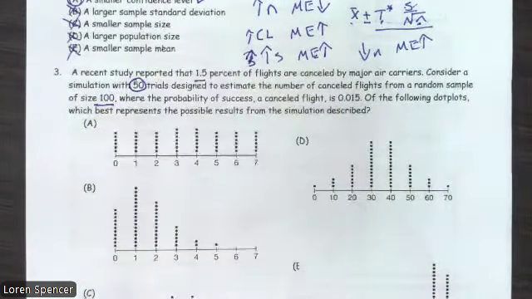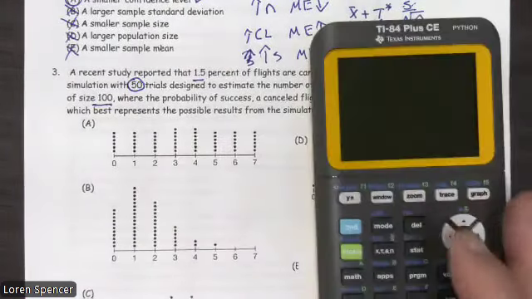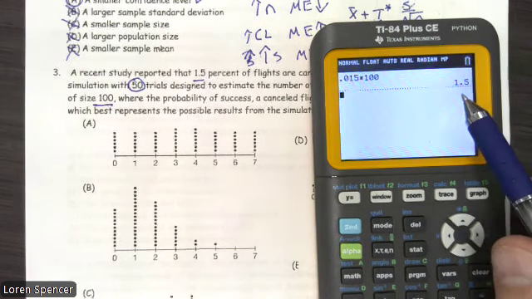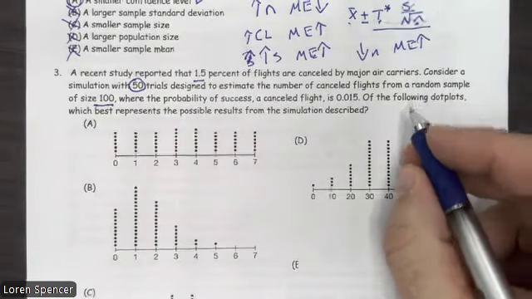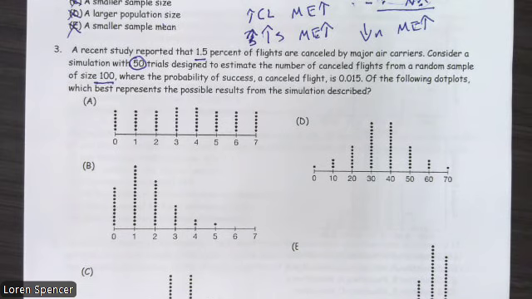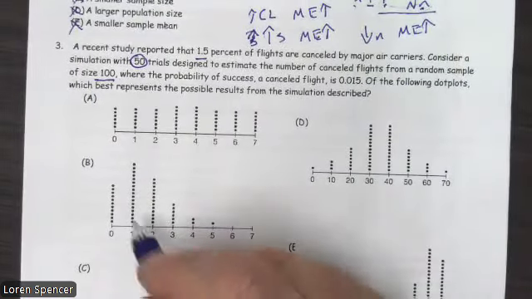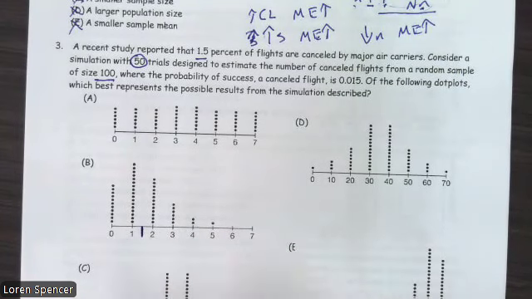Well, if we have a 1.5% chance, we go 0.015 times 100. We'd expect 1.5. So on average, we expect it to be 1.5, so we should be centered on 1.5. I can look around here and ask which one of these is centered on 1.5. This one looks to be the most centered on 1.5.